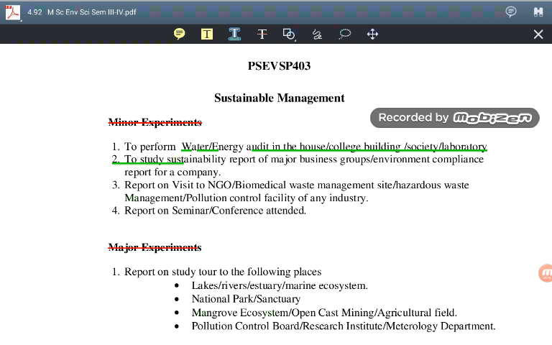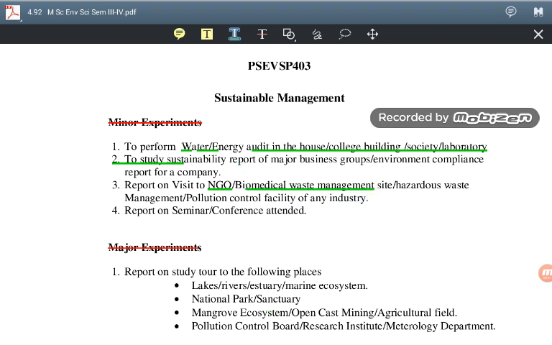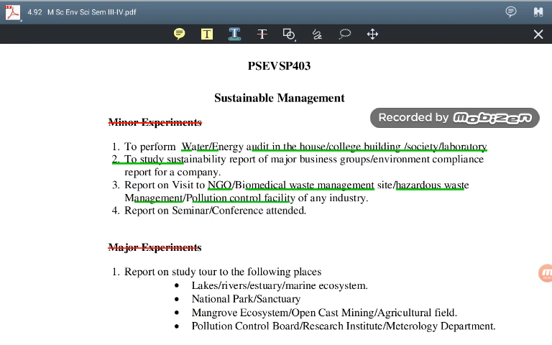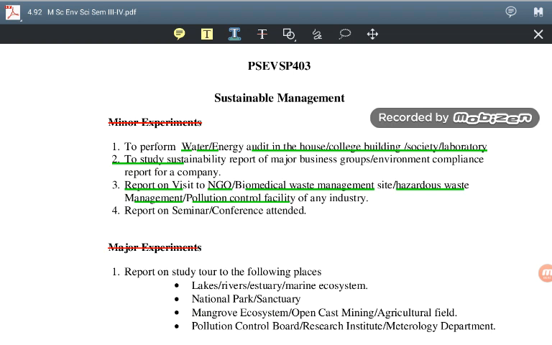You have to visit any type of NGO, biomedical waste management plant, hazardous waste management plant, or any type of pollution control facility like industries. We not only have to visit the site, we have to collect all the data related to it, and then write down the report. So we have to submit a field visit report.